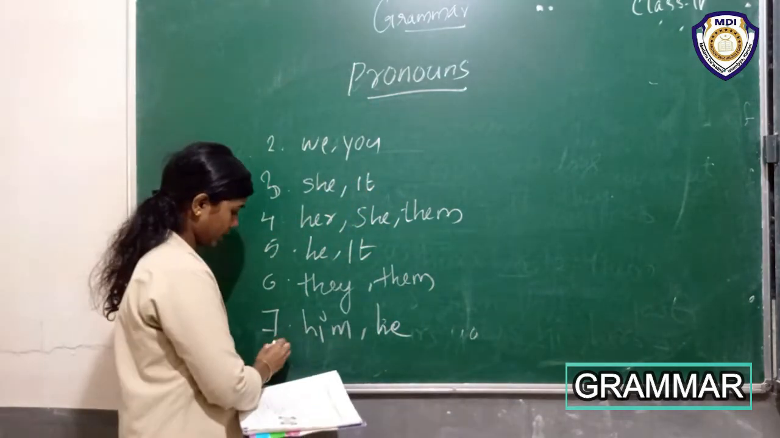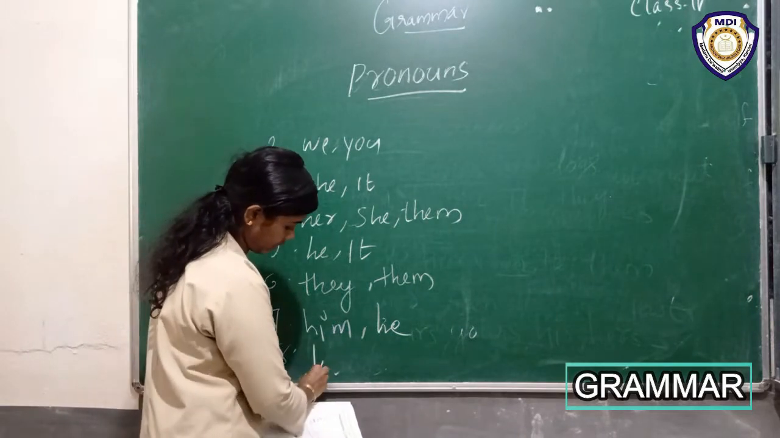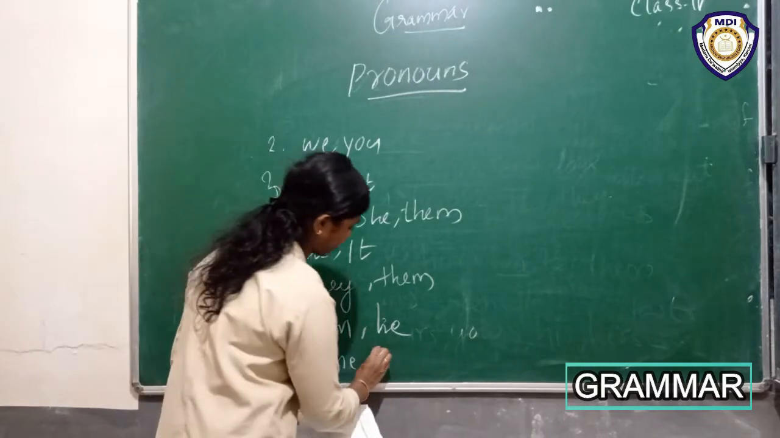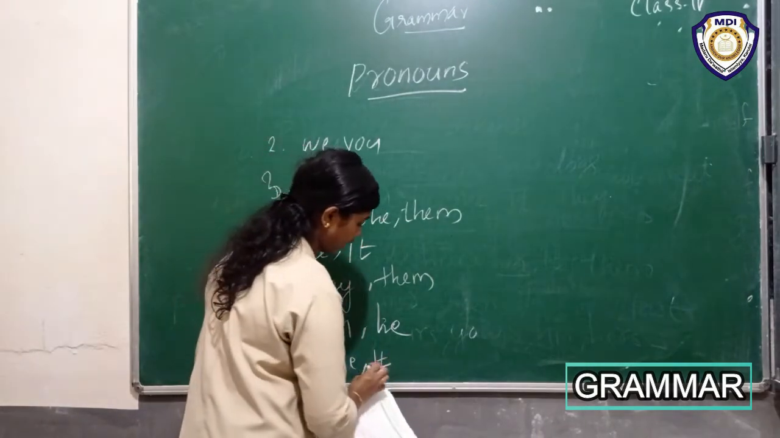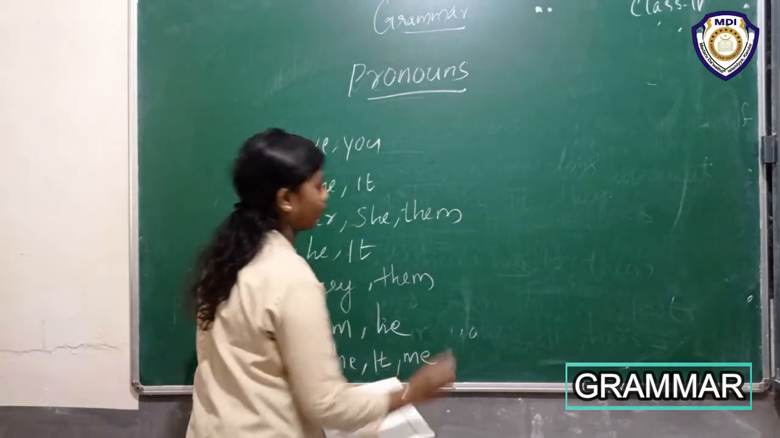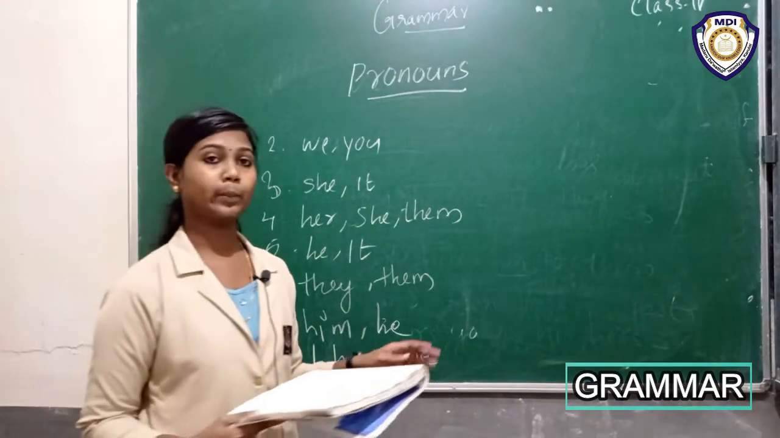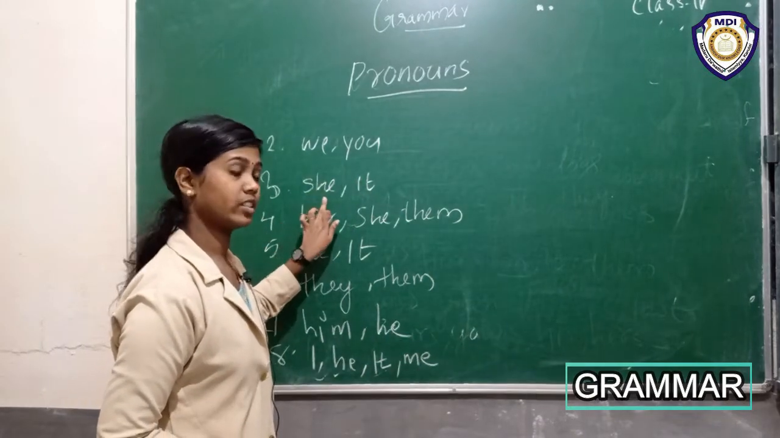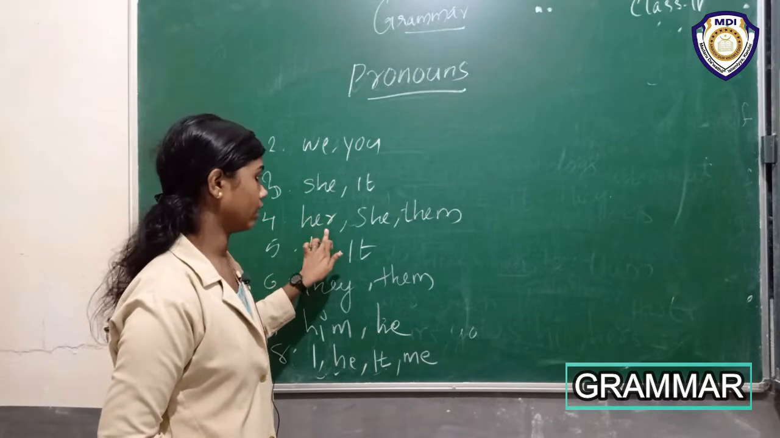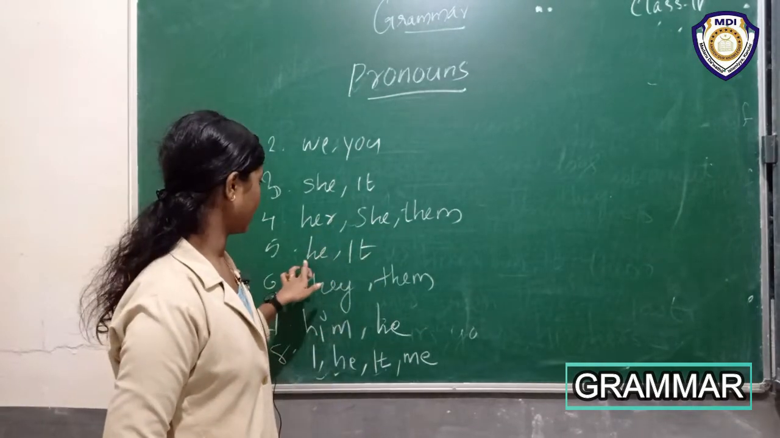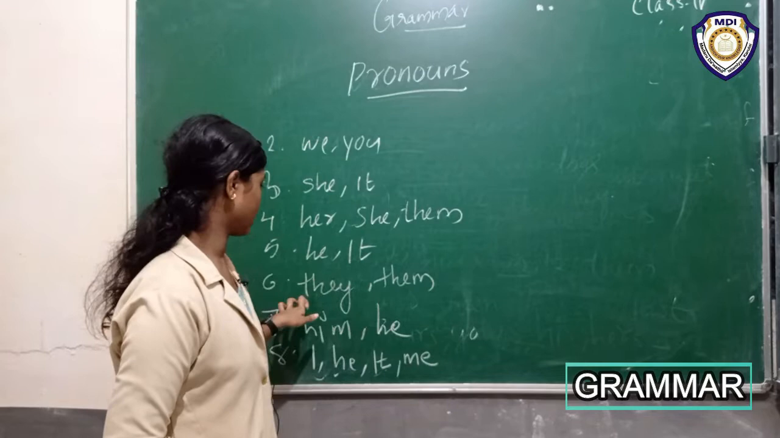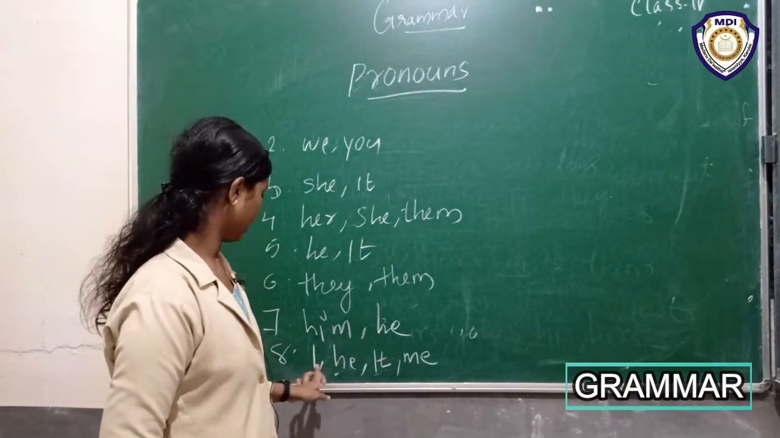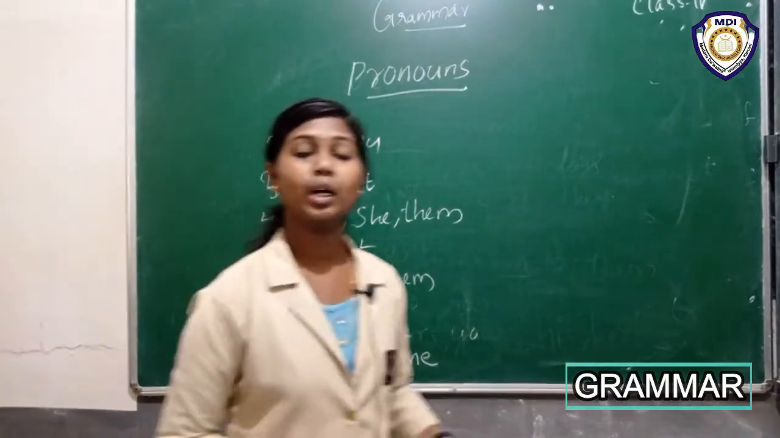Okay, eighth sentence. I, he, it, and me. Okay, these are the pronouns in this sentence. Second sentence we, you, and third sentence she, it. Fourth sentence her, she, them, and fifth sentence he, it, and sixth sentence they, them, and seventh sentence him, he, and eighth sentence I, he, it, me.